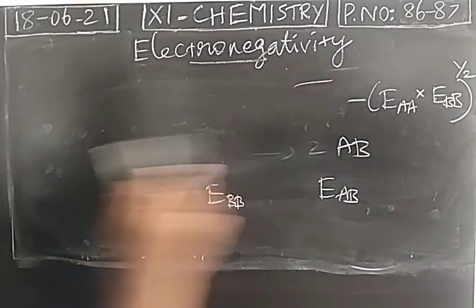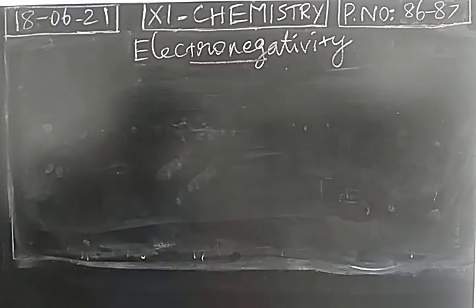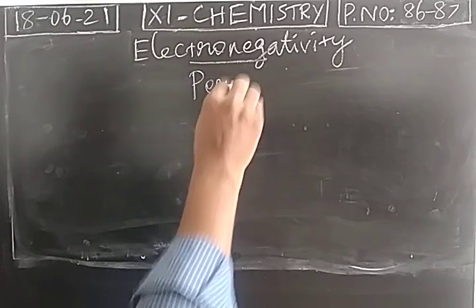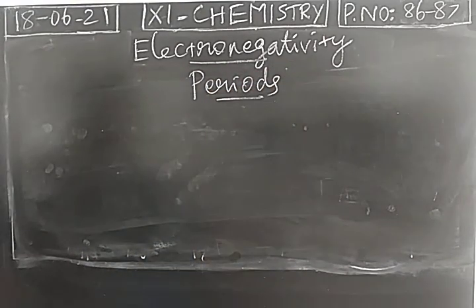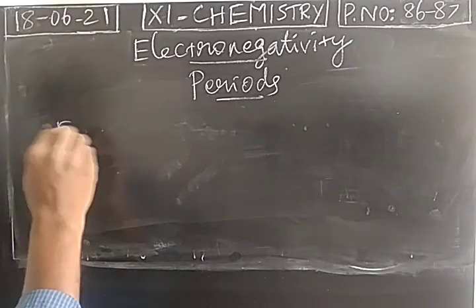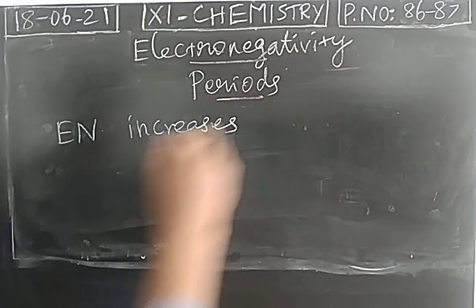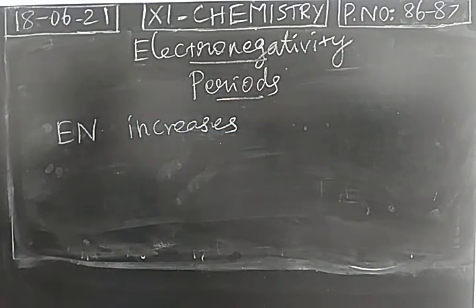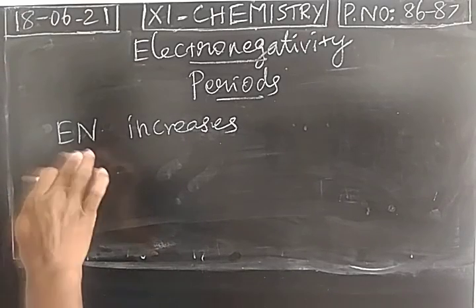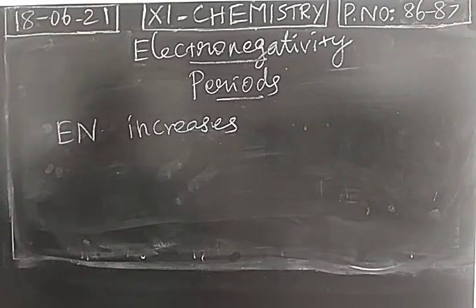And what is the variation of electronegativity in the modern periodic table? In the modern periodic table, electronegativity value increases from left to right in a period. Like ionization potential and electron affinity, electronegativity value also increases from left to right. But for noble gases, electronegativity value is 0.